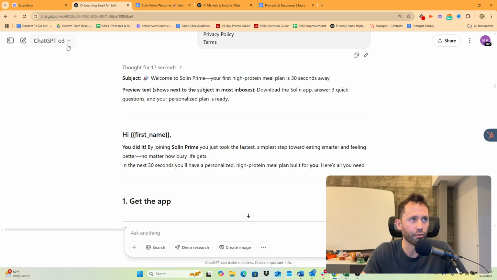I love, by the way, the O3 model. The O3 model is super amazing. I have the Pro plan, but you get it in Plus as well. If you don't have access to O3, you could use any of the models, right? Or even Gemini 2.5 is really good.